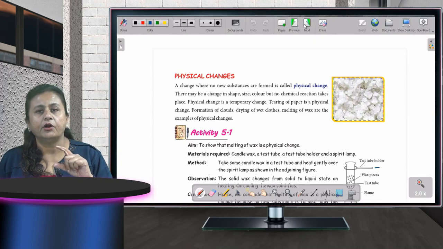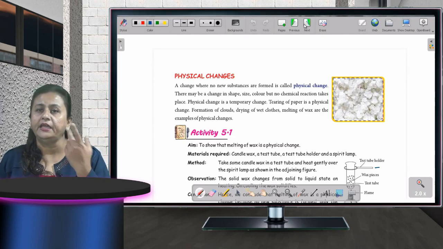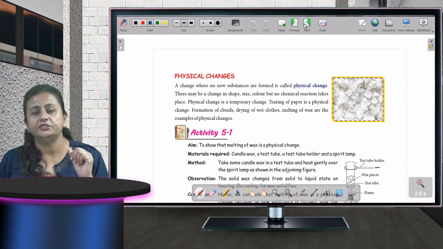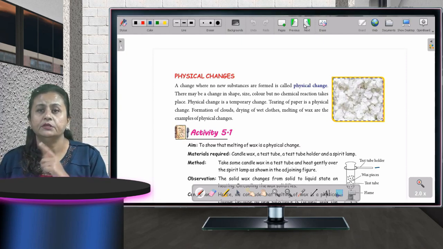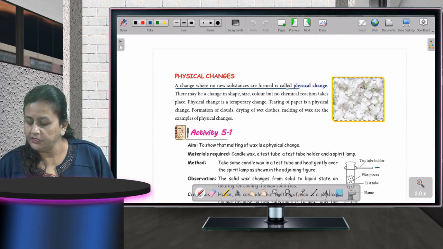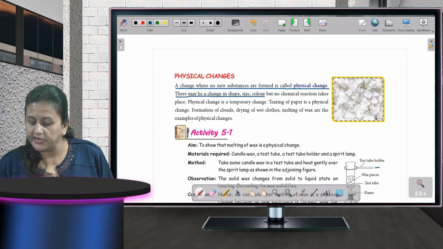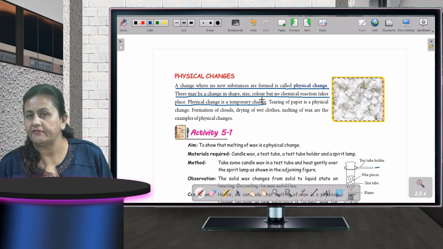The water which is in liquid state will again freeze, and it will change its state from liquid to solid. Fine, children? So a change where no new substance is formed is called a physical change. There may be a change in shape, size, color, but no chemical reaction takes place. Physical change is a temporary change, as I have told you.